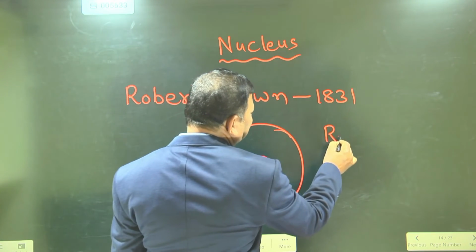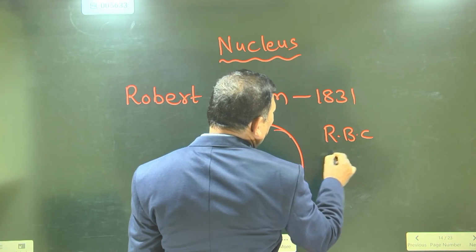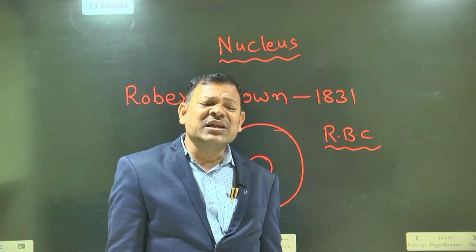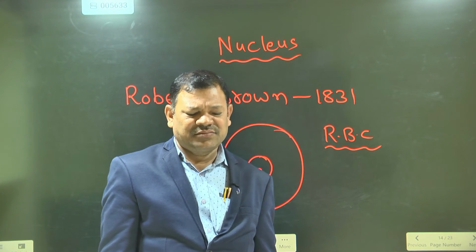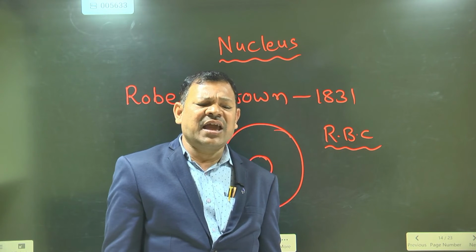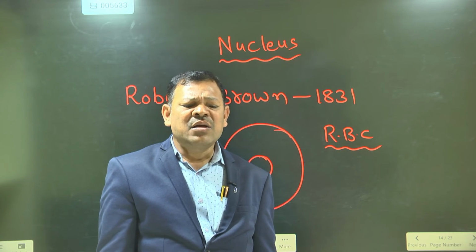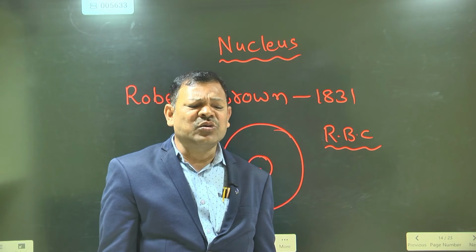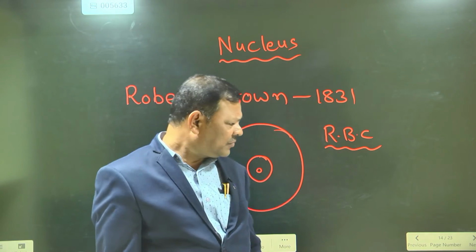Red blood cells. In red blood cells, the nucleus is absent. Most cells contain the nucleus, but in red blood cells, erythrocytes, the nucleus is absent.